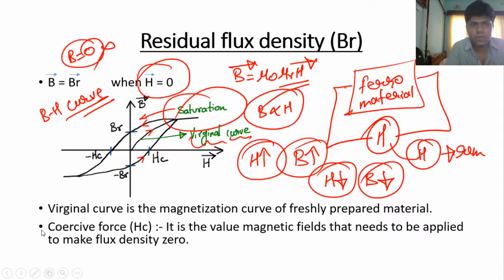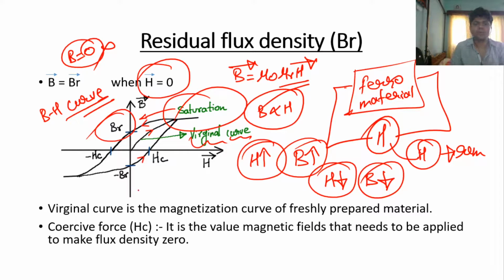When H becomes 0, the material has some magnetic flux density that is called the residual flux density. Residual flux density means that the material has some magnetic field lines of force, and their dipoles are still present within the material after H becomes 0. That is called the residual flux density.